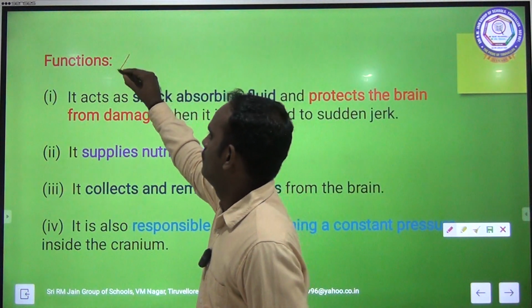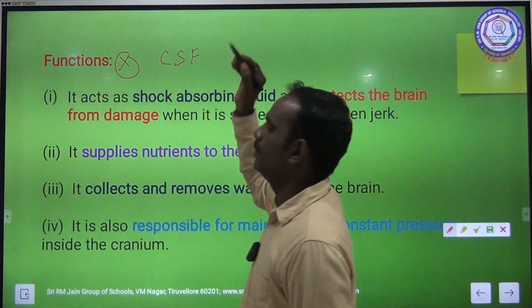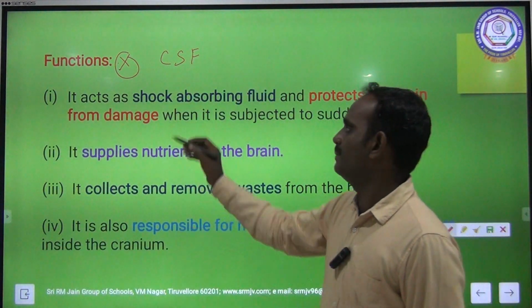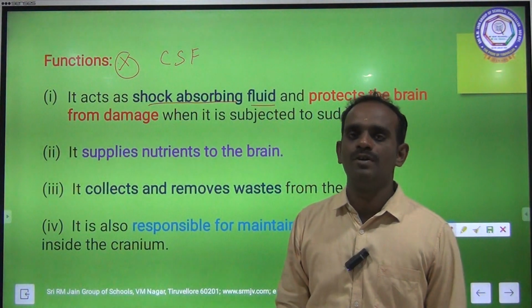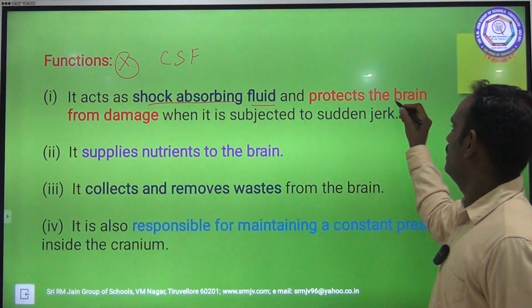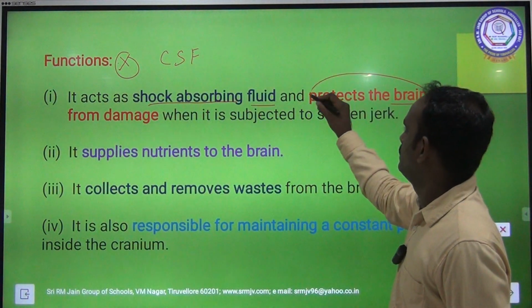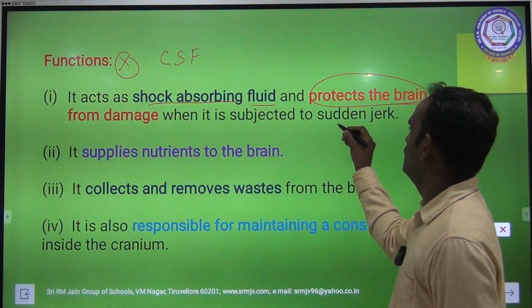Important question: functions of CSF, cerebrospinal fluid. It acts as a shock absorbing fluid and protects the brain from damage. Very important: it protects the brain from damage when subjected to sudden jerks.